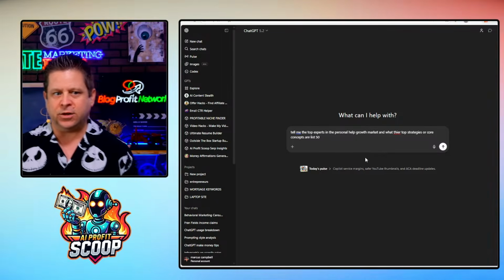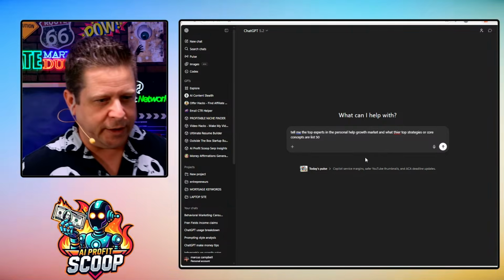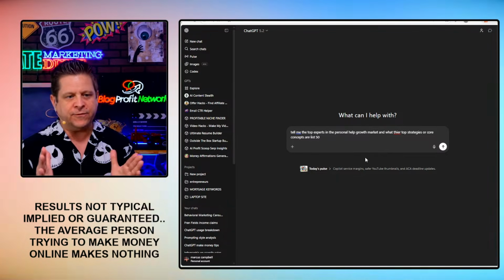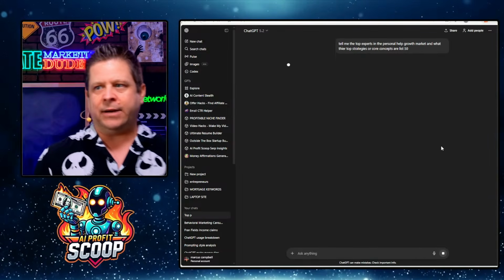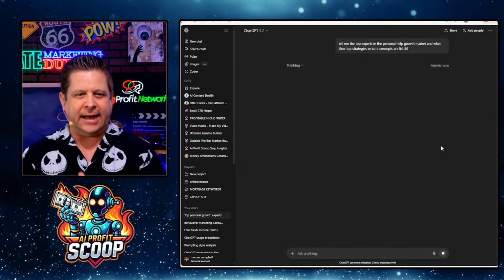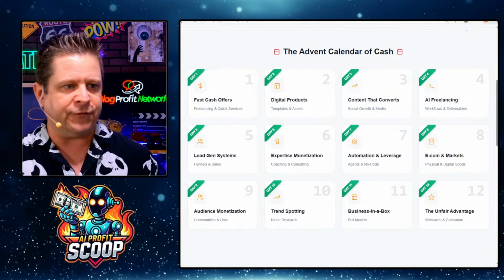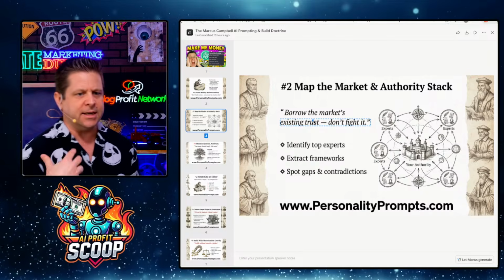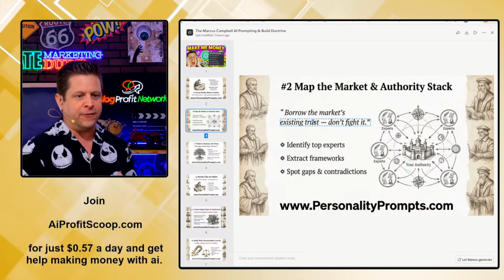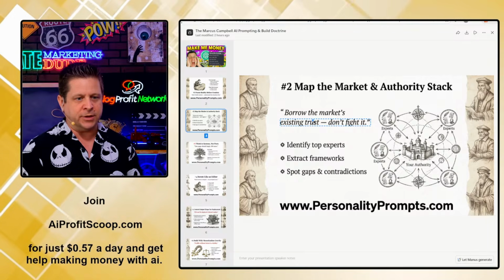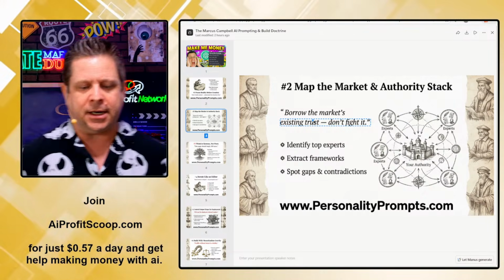Now, I'm going to do this because it'll probably just list 10, and then it'll start going off the deep end with all this weird stuff. So what I want to do is keep it very framed and very concise. This will go through and get the lay of the land. It's almost like training that AI or reframing where it's going. Now, when I do stuff like this, what you're going to see is I'm borrowing the market's existing trust. I'm looking at what's going on in the market, building from there. We're identifying top experts, looking at frameworks, what the different business strategies are, spotting gaps and contradictions.